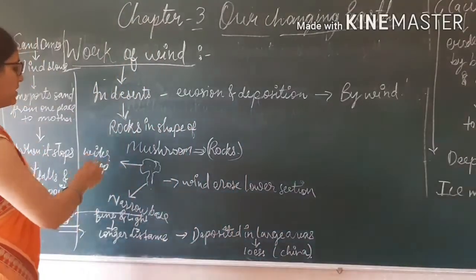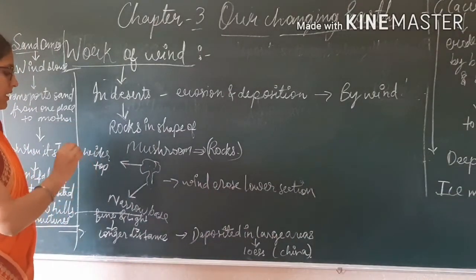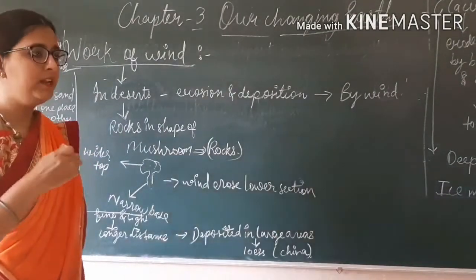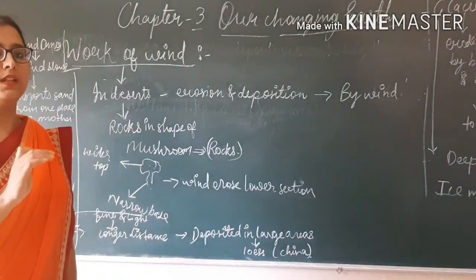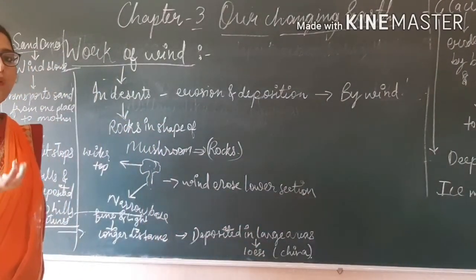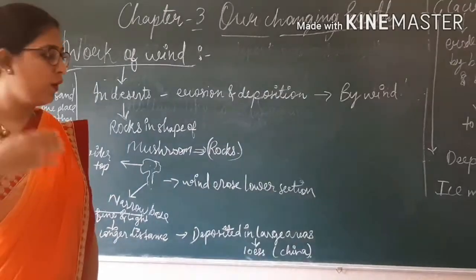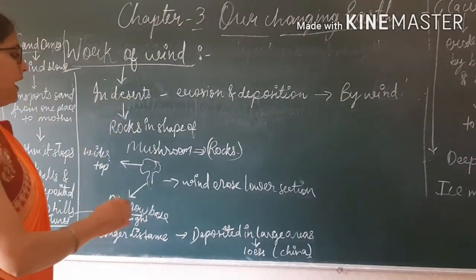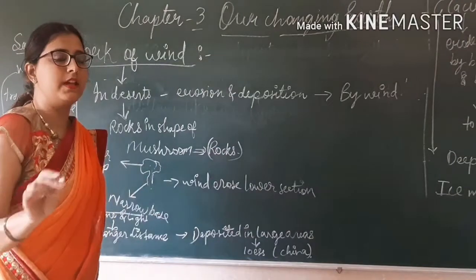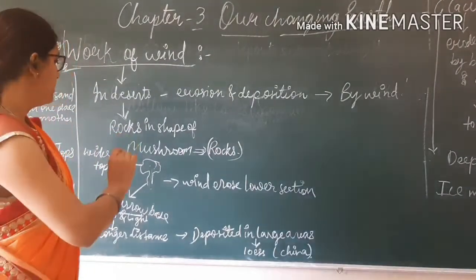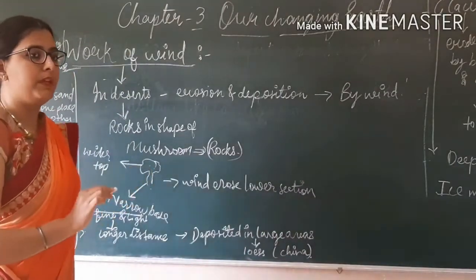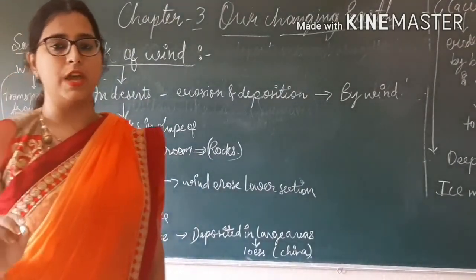Now, when the sand is fine and light, it can move over a longer distance. But when it's coarse and hard, it cannot travel a longer distance and is deposited in large areas, and those large areas are known as loess. And this loess can be mostly seen in China.